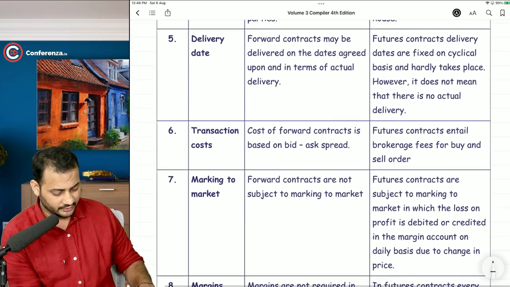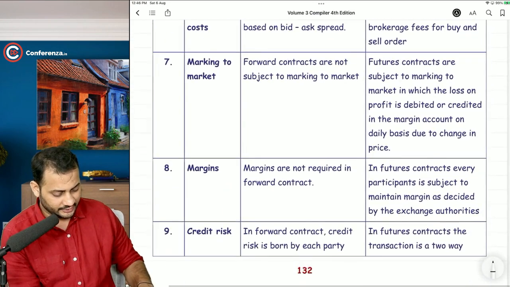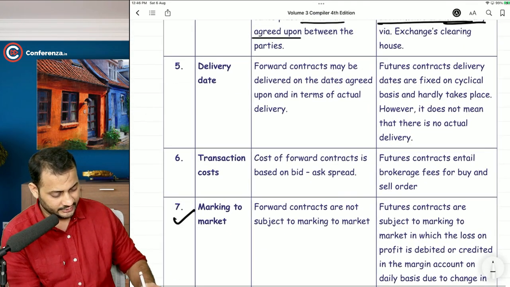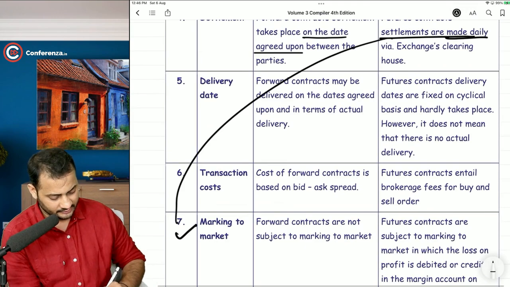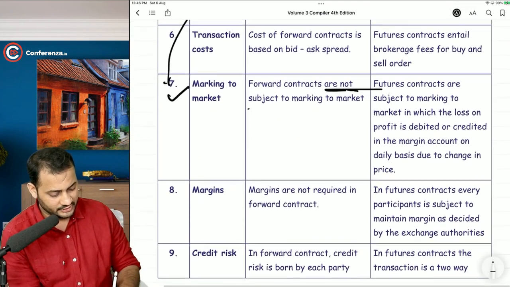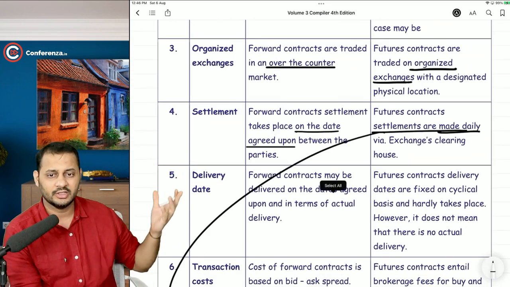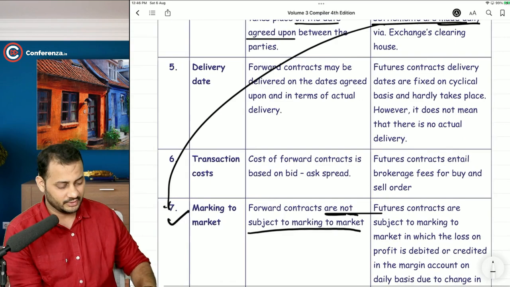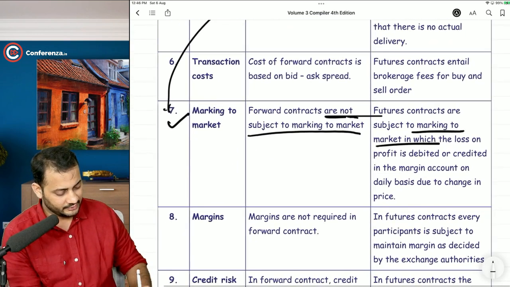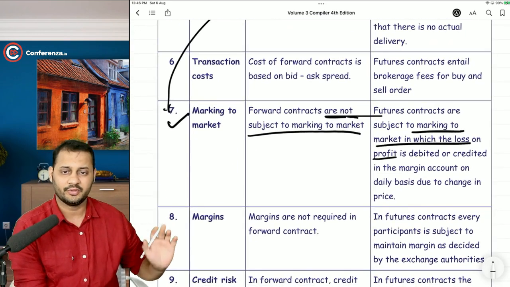Okay, forget about the delivery date and transaction cost. Marking to market is the process of daily transaction settlement. Forward contracts are not subject to any marking to market because daily settlement is not there in the forward contracts. So there is no marking to market. But there is marking to market in the futures. I will talk about it.